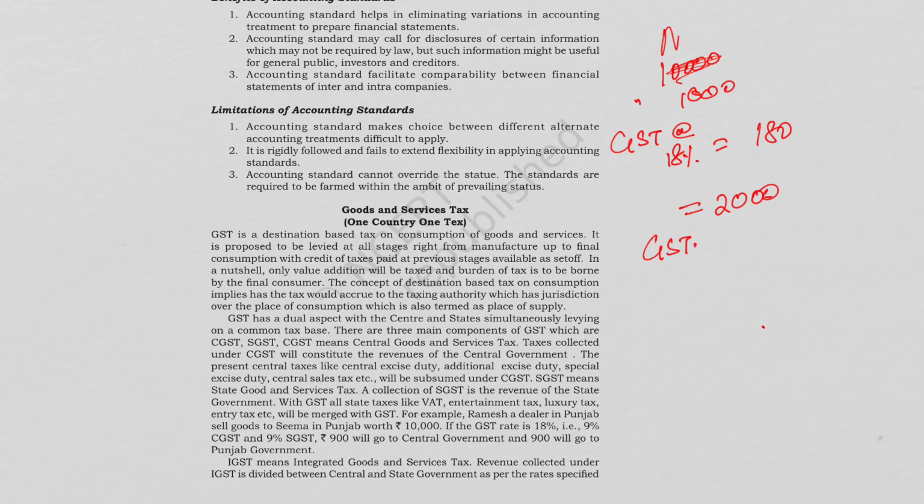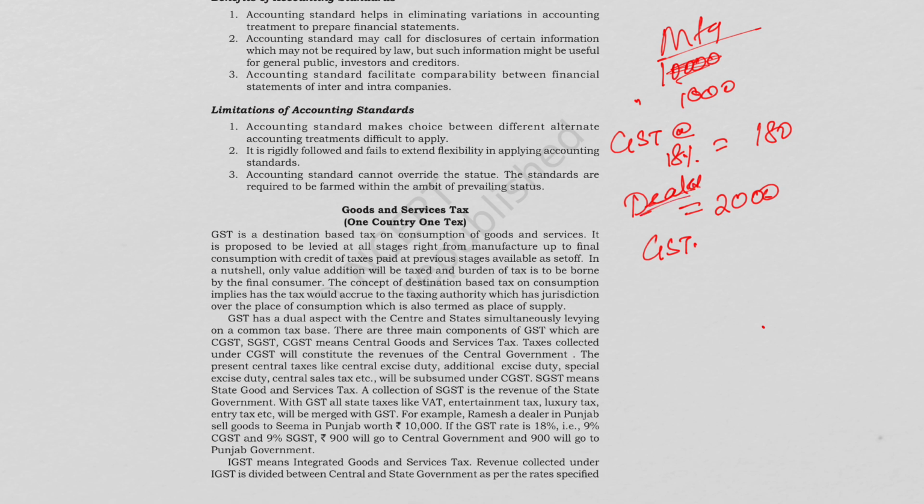We'll discuss an example. Okay, for example, the manufacturer sells goods worth rupees 1000, GST at the rate 18% is there, so the GST would be rupees 180. Now the dealer sells the goods for rupees 2000. So this manufacturer, this is dealer.